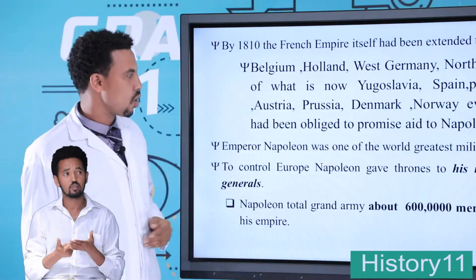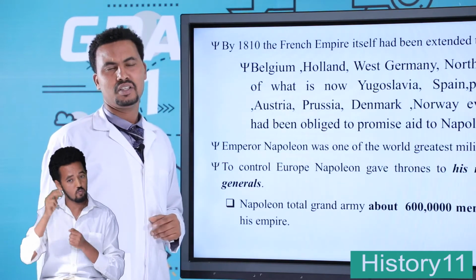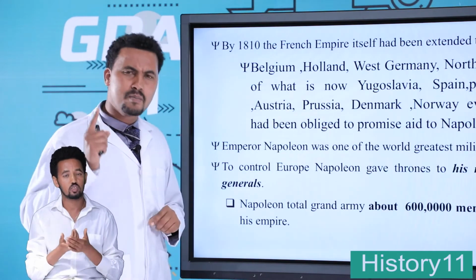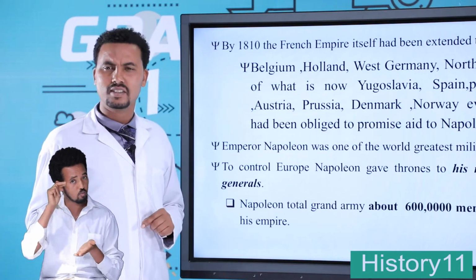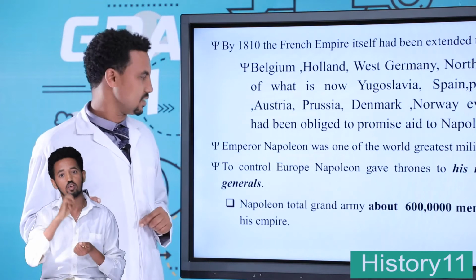The Czars had been obliged to promise aid to Napoleon. Generally, Emperor Napoleon dominated the territories of different European countries.